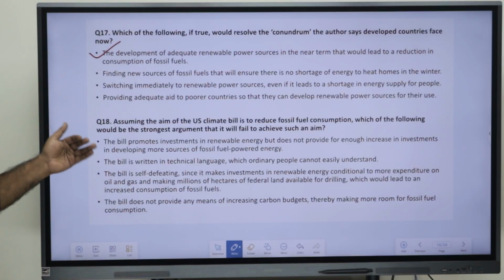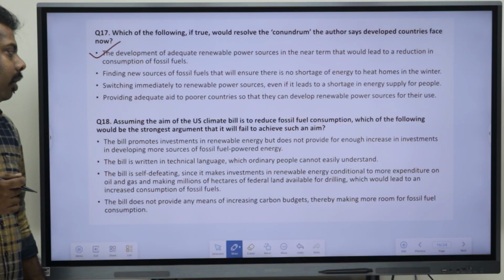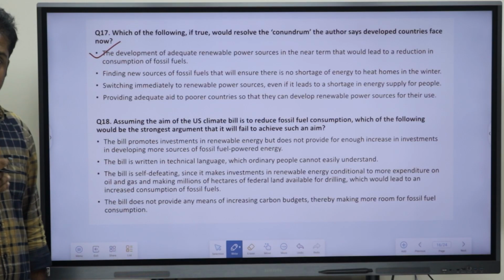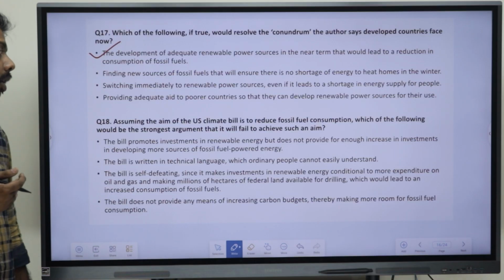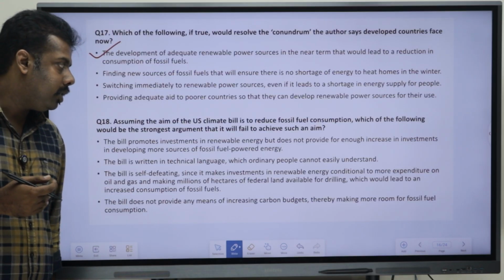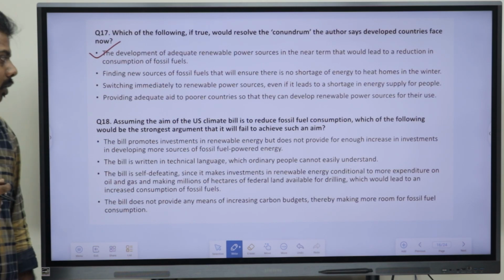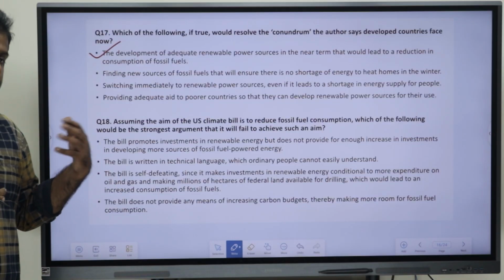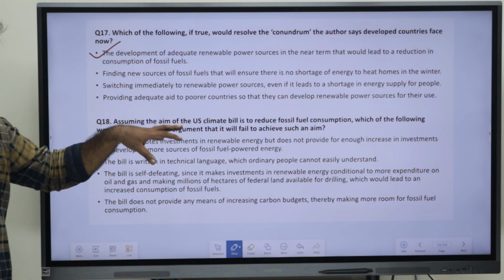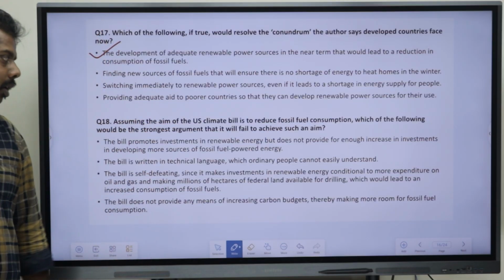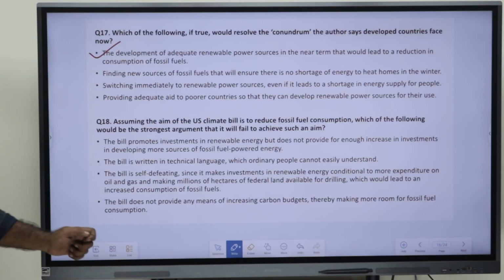Now, moving to the last one, 18th question of this set. Assuming the aim of the US climate bill is to reduce the fossil fuel consumption, which of the following would be the strongest argument that it will fail to achieve such an aim? Okay, good question. We have to assume that their climate change bill aim was to reduce the fossil fuel consumption, then which of the following would be the strongest argument that it will fail to achieve such an aim? So, we have to find the strongest argument for this.